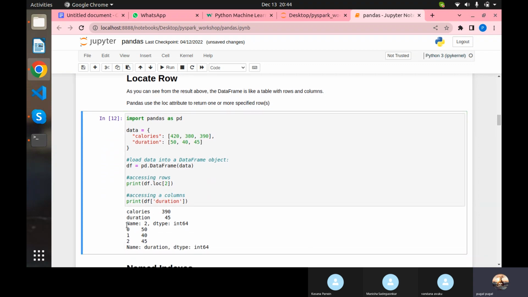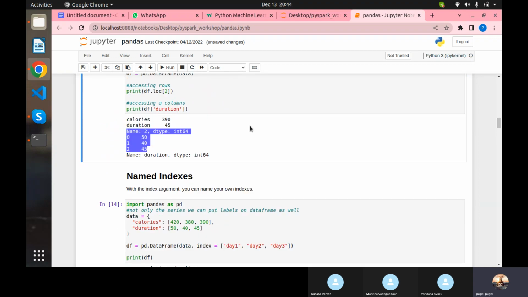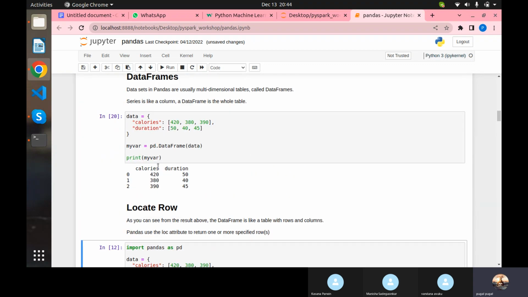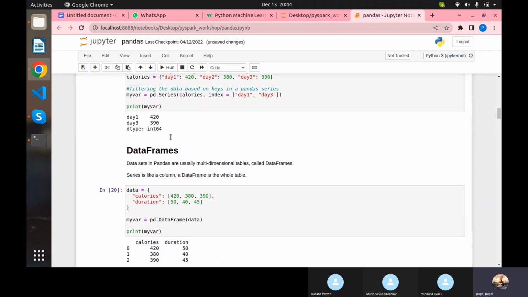That's what is happening here. And following that, named indexes. Not only for the series, you can change the row name in the data frame as well as in the series.